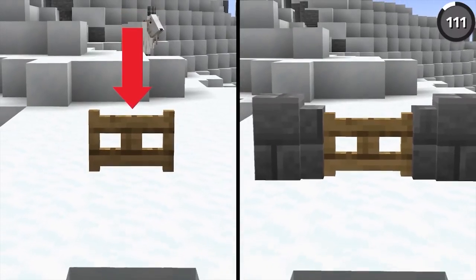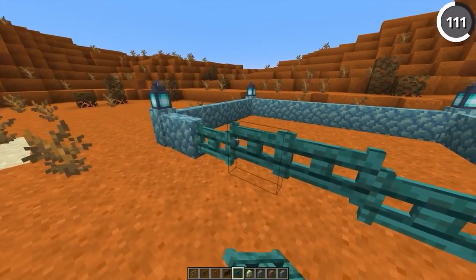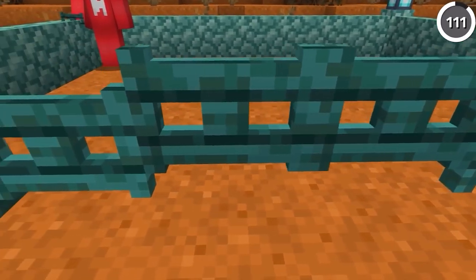What's the difference between this fence gate and this one that we have right here? Well, it's hard to notice, but when you place a fence gate next to a wall, it'll stoop down a little bit lower to match the height of the cobblestone wall.